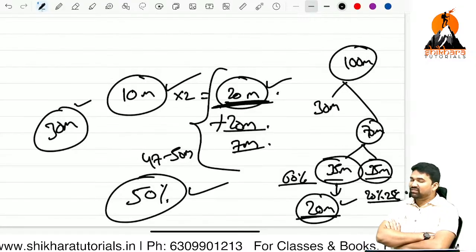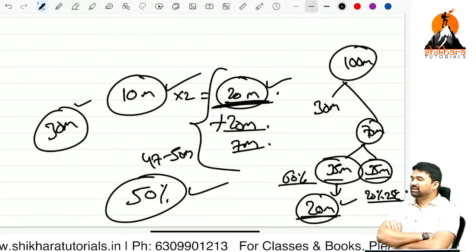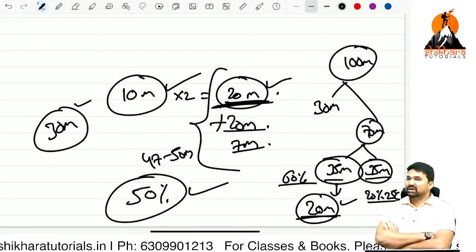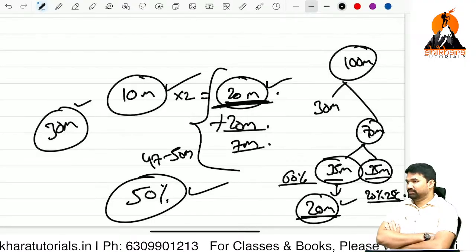Okay, so effectively, if you are able to complete 60 to 70% of the syllabus, there is nothing to worry about, and you should not think about whether you are going to pass or fail this exam. You will definitely pass that exam.